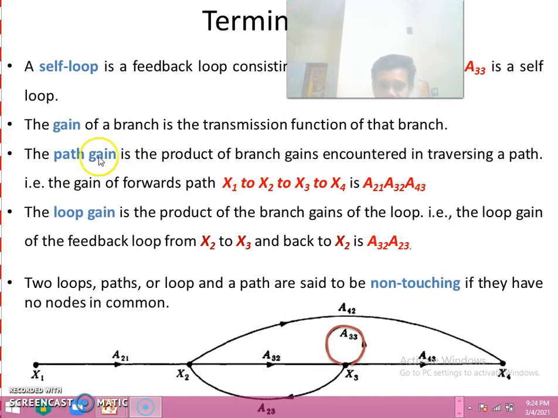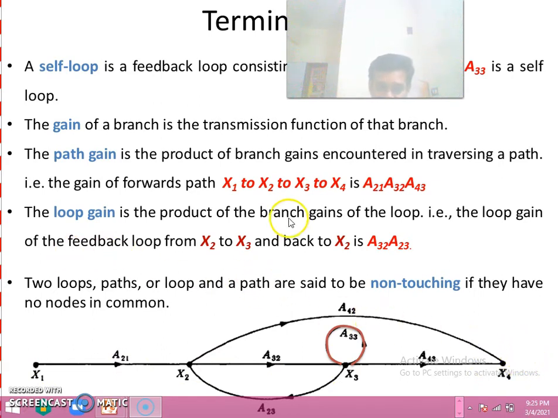Path gain. What is meant by path gain? First, consider the path x1, x2, x3, x4. Path gain is the product of the individual gains of the branches. So a21 into a32 into a43 is the path gain of x1, x2, x3, x4. Okay.